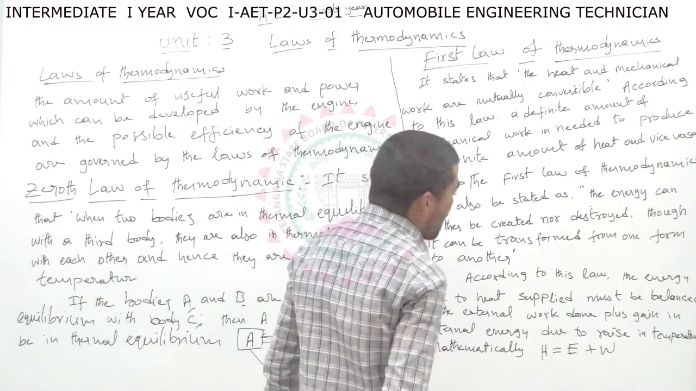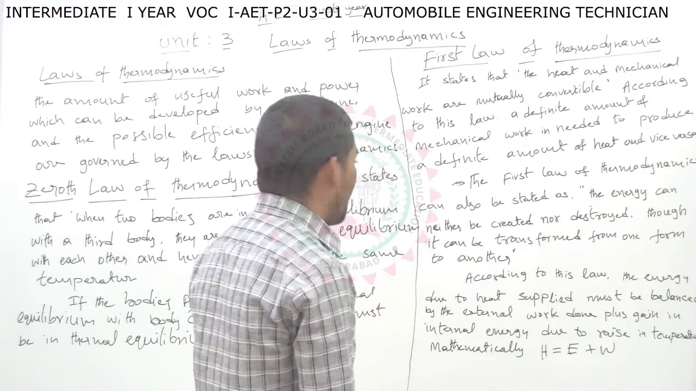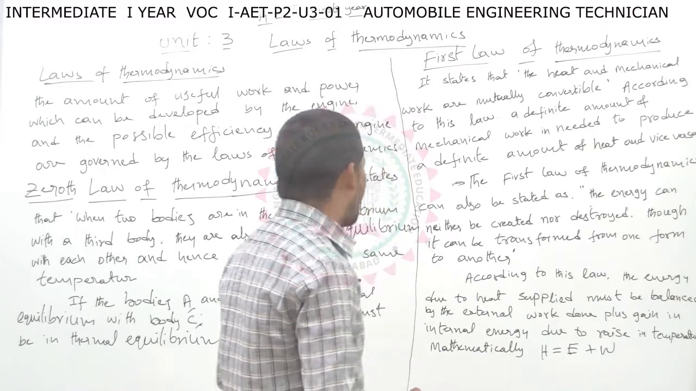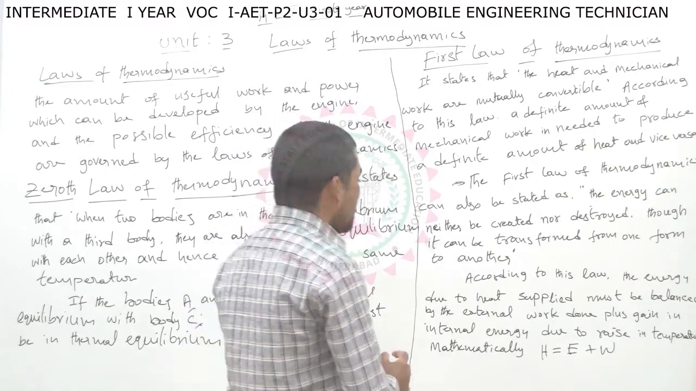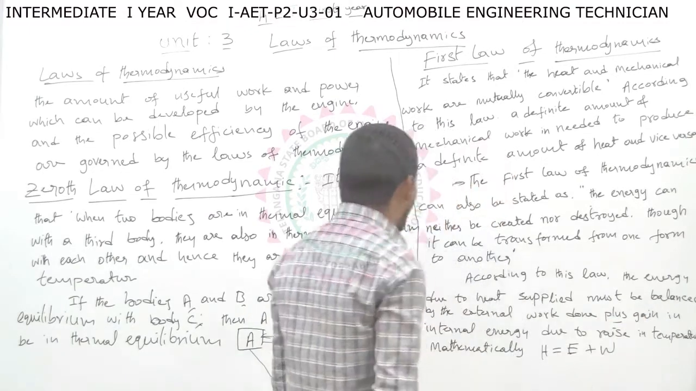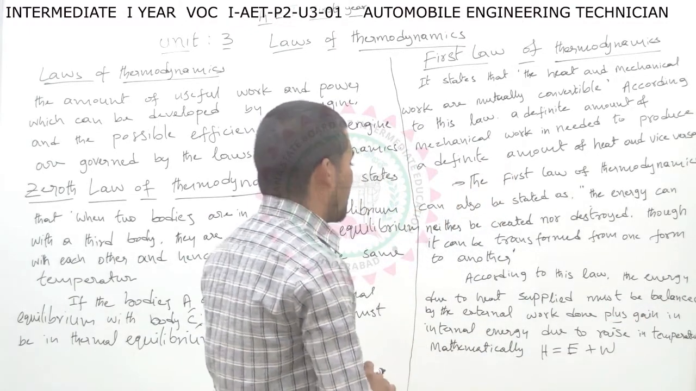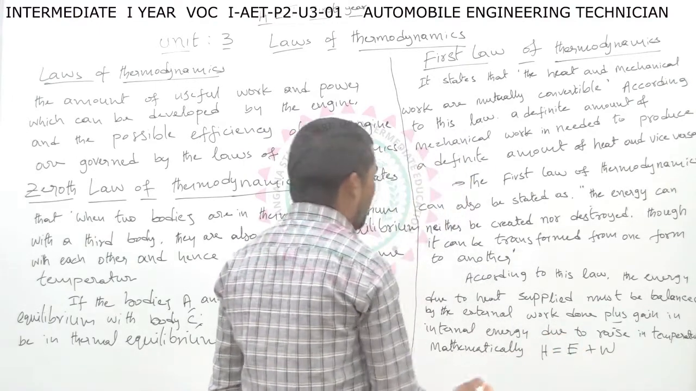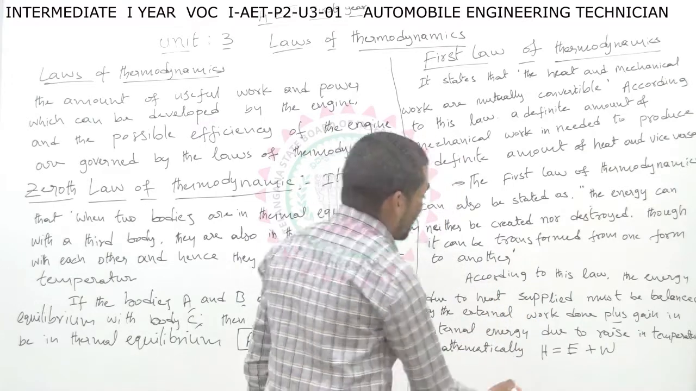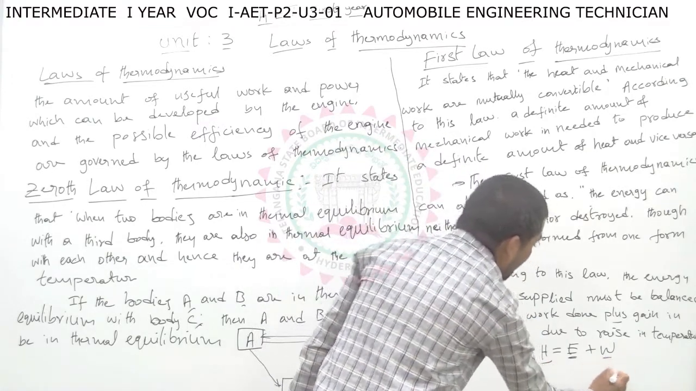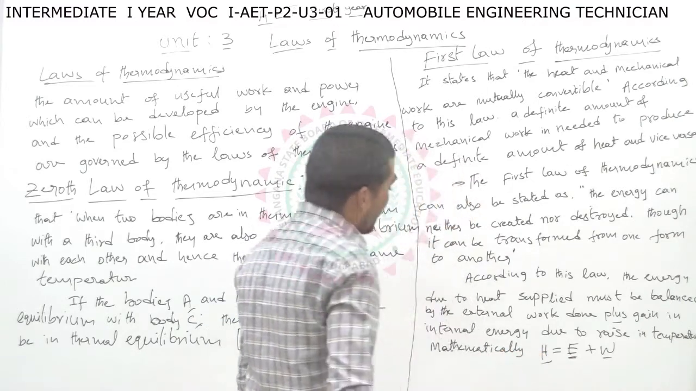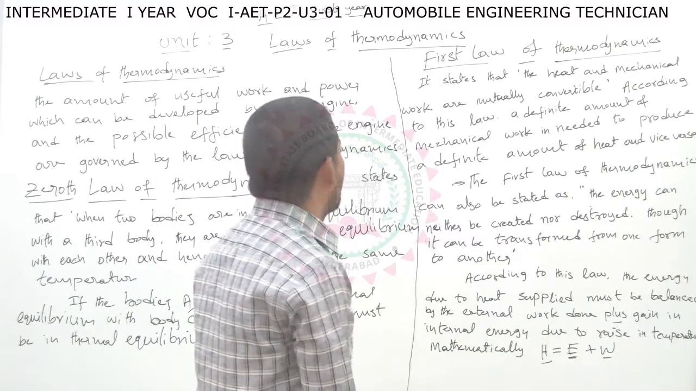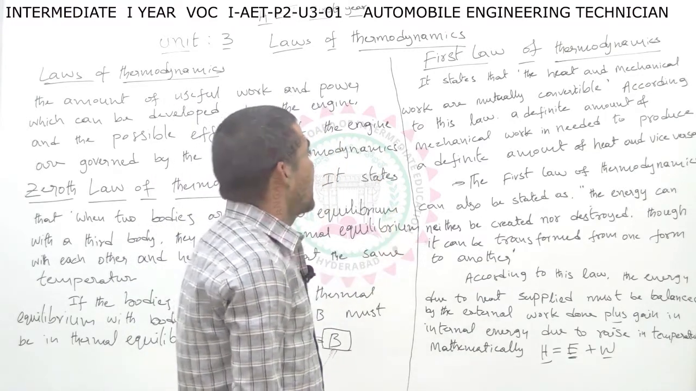According to this law, the energy due to heat supplied must be balanced by the external work done plus gain in internal energy due to rise in temperature, temperature T1 to T2 or internal energy E1 to E2. The mathematical equation of the first law of thermodynamics: H equal to E plus W. H for heat transfer, E is internal energy and W is work done. This is the first law of thermodynamics equation.